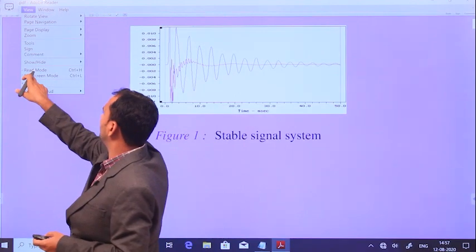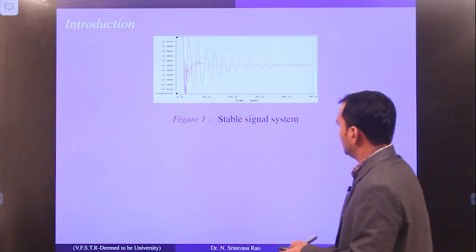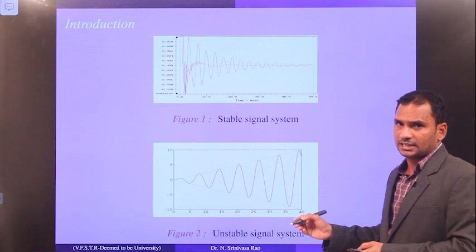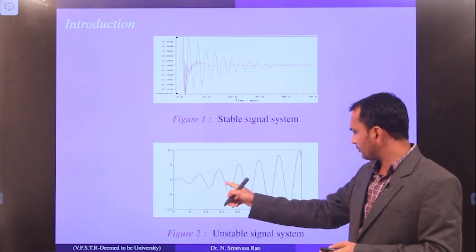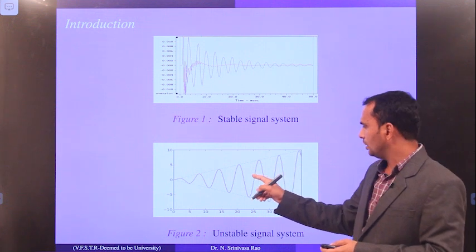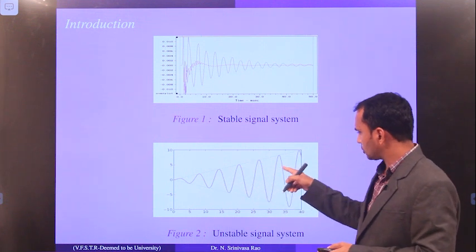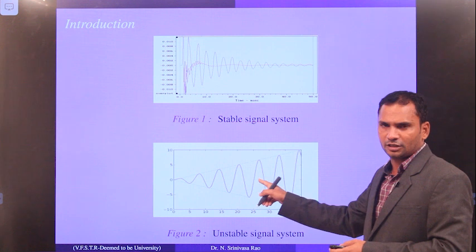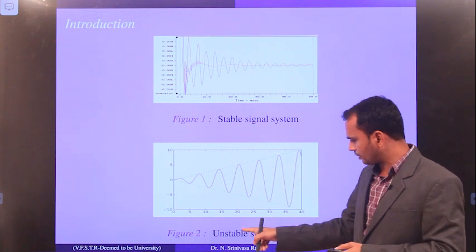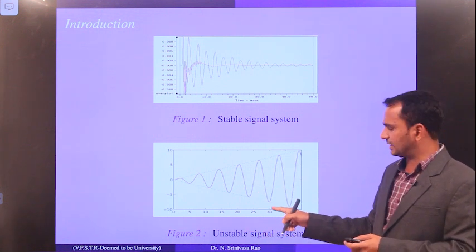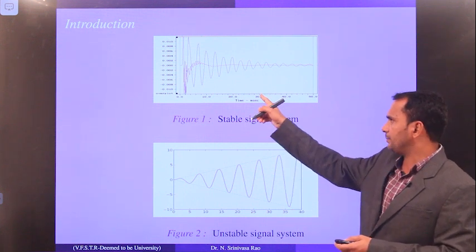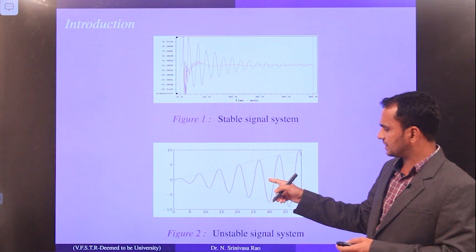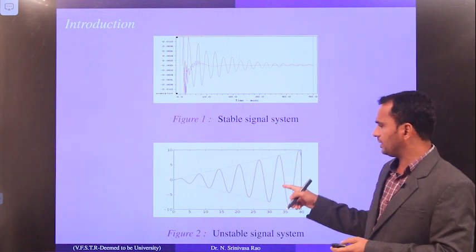Look at another slide. This is an unstable signal system. Why it is unstable is, when time goes on increasing, the oscillation is also going to increase, so it cannot be stable. That is the reason why we call it an unstable signal system. So these are examples of a stable signal system, and this is an example of an unstable signal system.